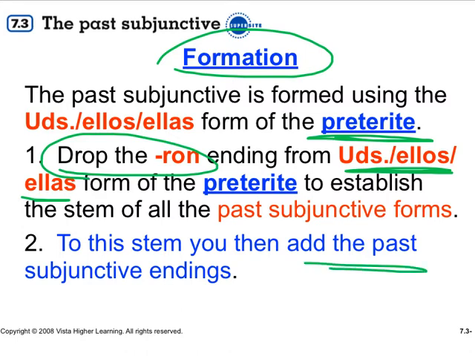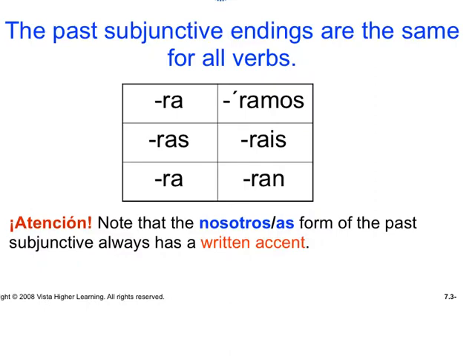And then you're going to add the following endings. So now we have the endings. Remember, you need to go to the preterite ellos, ellas, ustedes form, drop the -ron, and then you're going to add the following endings: -ra, -ras, -ra, -ramos, -rais, -ran. I like to make it a cheer. So I say, ra, ras, ra, ramos, rais, ran.